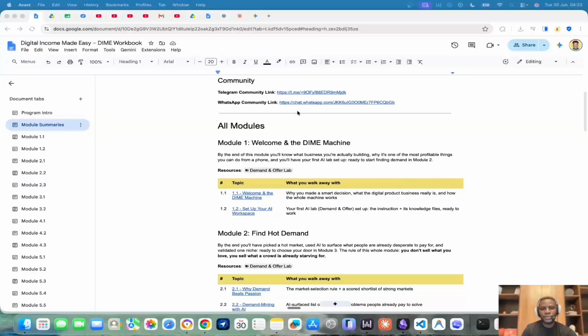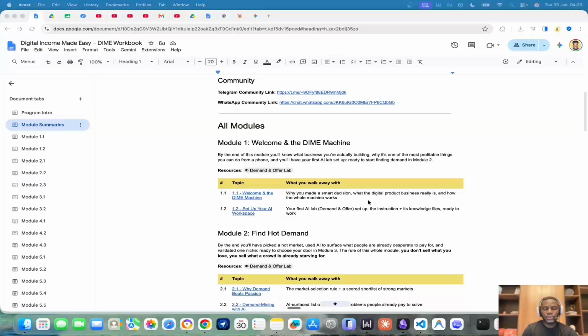And we have a Telegram community where you can come in, ask questions, get support, find resources, and all of that. We also have a WhatsApp community, but the difference is that Telegram allows us to have records of information, allows us to pin messages from the start of the program to whenever you are joining the program. I don't think we have that support on WhatsApp. So I would advise that we prioritize the Telegram community when it comes to the Dime program.